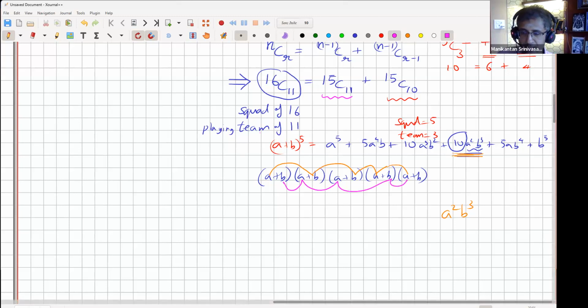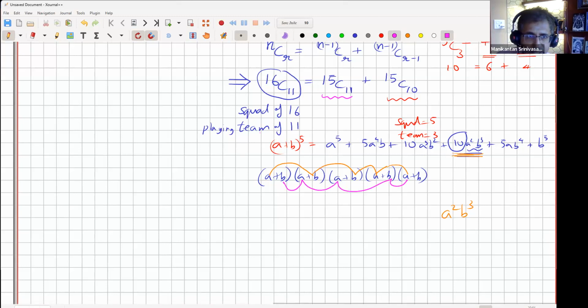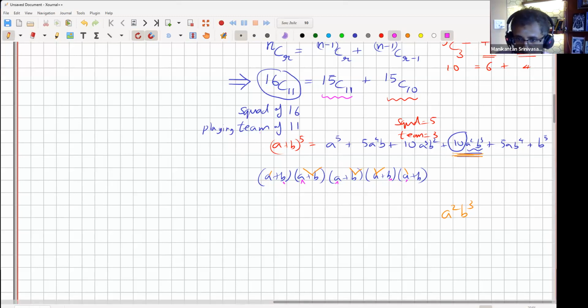So that's another way in which I can pick 2 b's and 3 b's and 2 a's. Or did I count the number of a's more and b's less? Okay, but you get the idea, right? So I'll have to pick 2 a's and 3 b's. I'll erase this. Maybe I did pick right or wrongly. Okay, let's do this one more time.